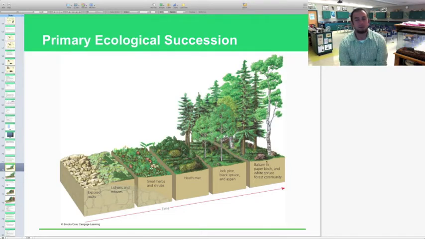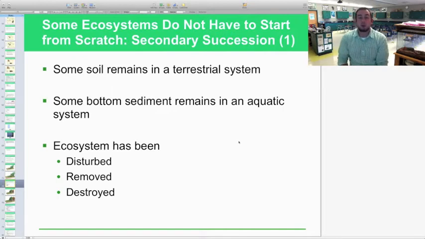And then your balsam firs, paper birch, white spruce, your heavy, thick forest community would be the final step, or the final stage, in your primary succession. That would be what we call an apex community, or a complex community, at the end of your primary succession. Some ecosystems don't have to start from scratch. This is what we call secondary succession, where some soil already remains. This is where we have some sort of soil or nutrients in the ground that will help growth. That's in a terrestrial ecosystem.